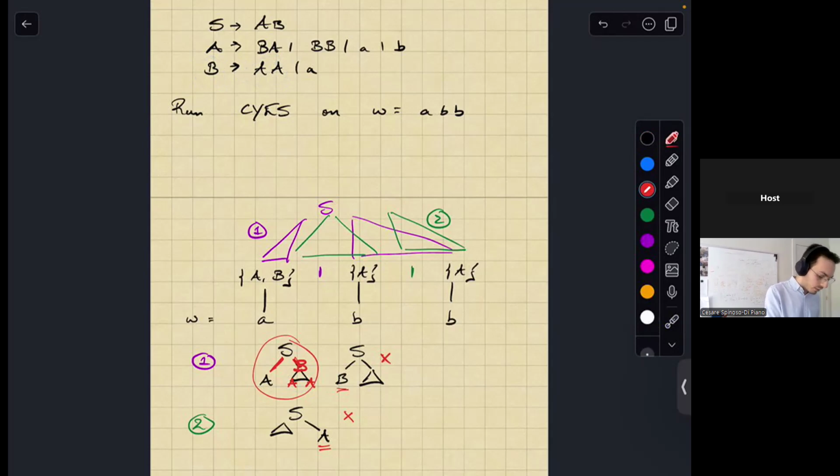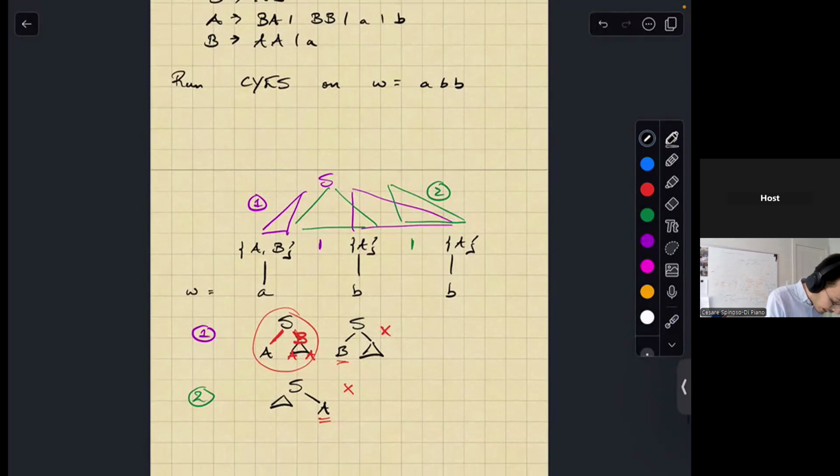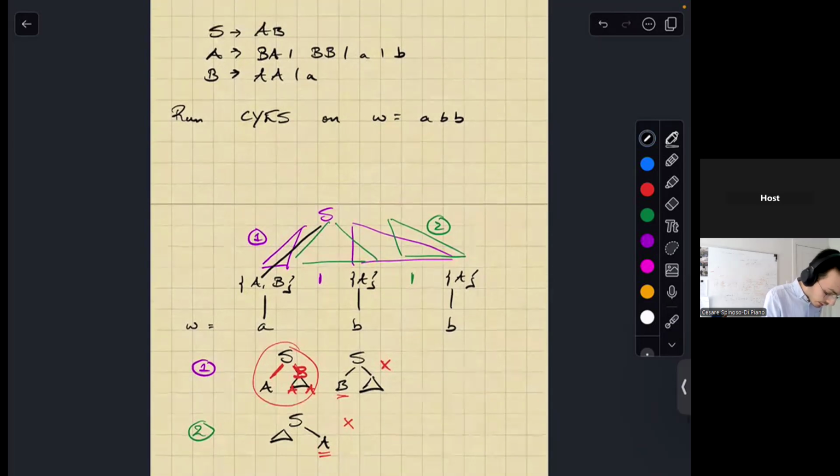Yes, I can, right? So then it looks like the only parse tree that allows me to do that is if I say S gives me A and then S gives me B, then B gives A and then A. Okay. And so this is how you run the CYK algorithm.